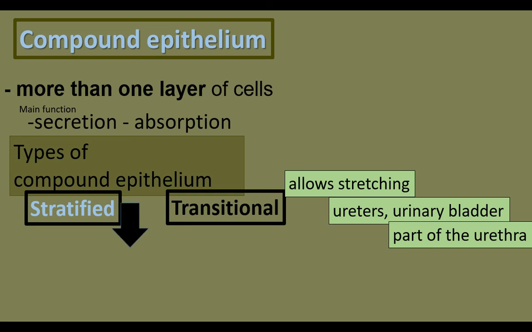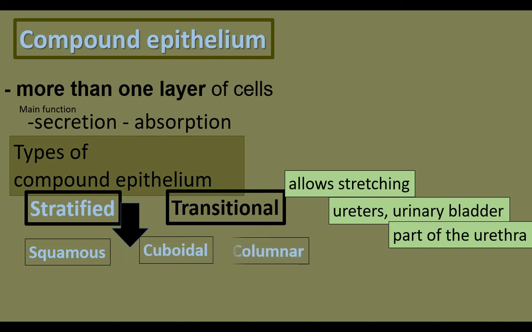The stratified epithelium is again classified into three more types. They are squamous epithelium, cuboidal epithelium and columnar epithelium. So they are stratified squamous epithelium, that is multi-layered squamous epithelium; stratified cuboidal epithelium, that is multi-layered cuboidal epithelium; and multi-layered columnar epithelium.